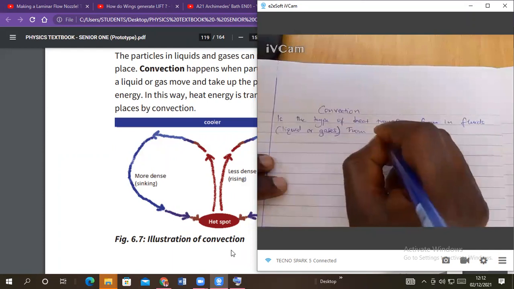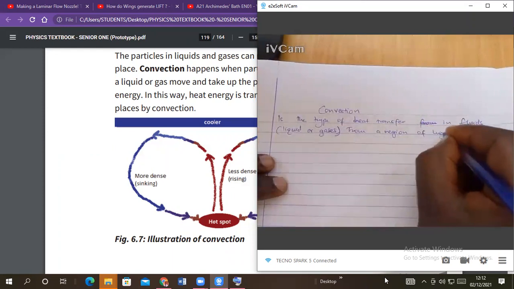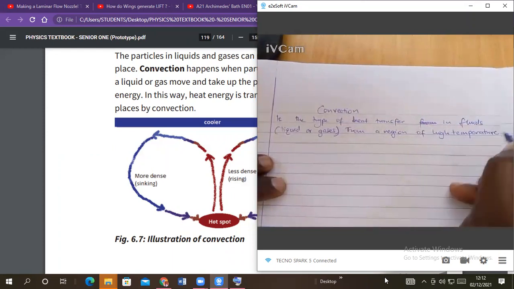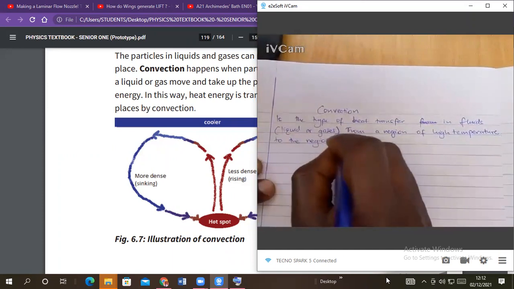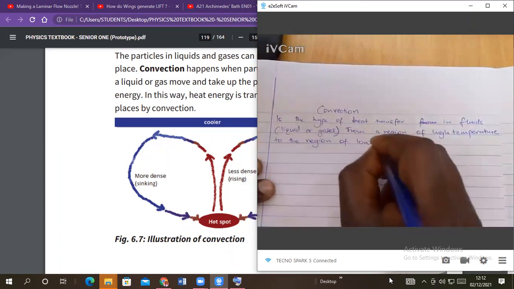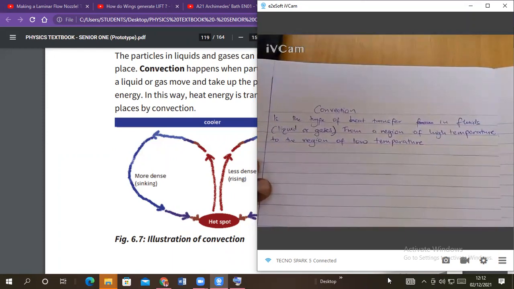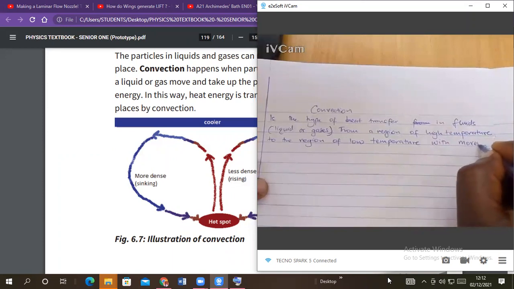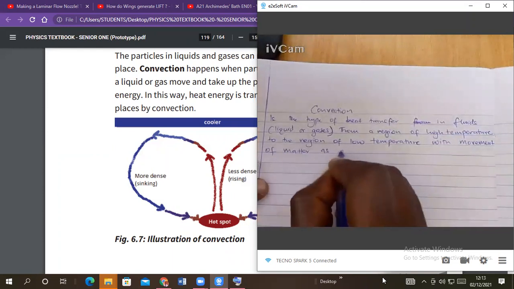Is the type of heat transfer in fluids from a region of high temperature to the region of low temperature with movement of matter as a whole.